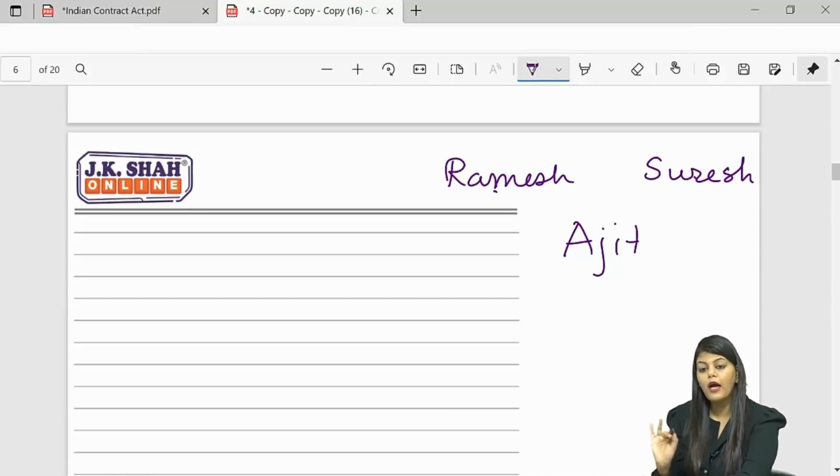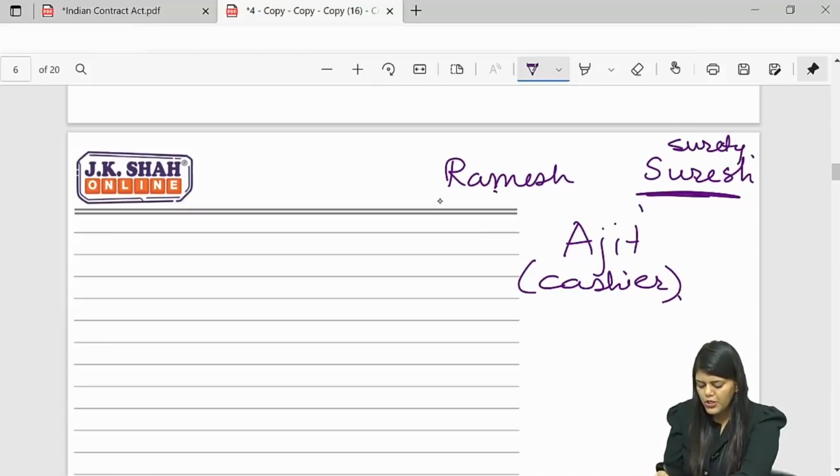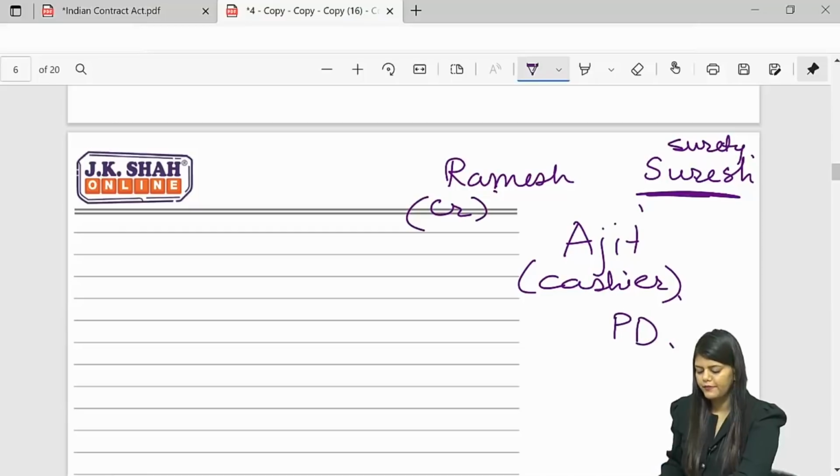Suresh says, don't worry, I'm guaranteeing you his honesty. He's so honest, by chance if anything happens and if he runs away or something, I'll give you full money. So Suresh is giving guarantee for Ajit to Ramesh. That means Suresh is the surety, Ramesh is the creditor, Ajit is the principal debtor.